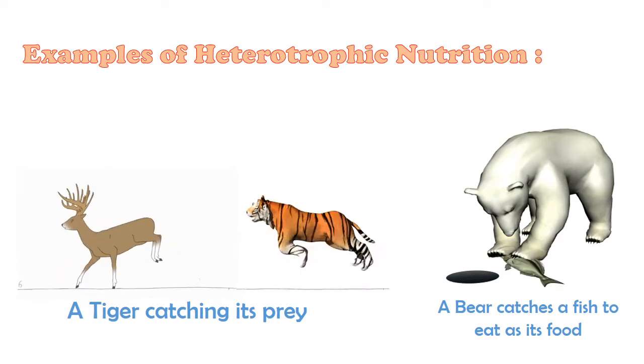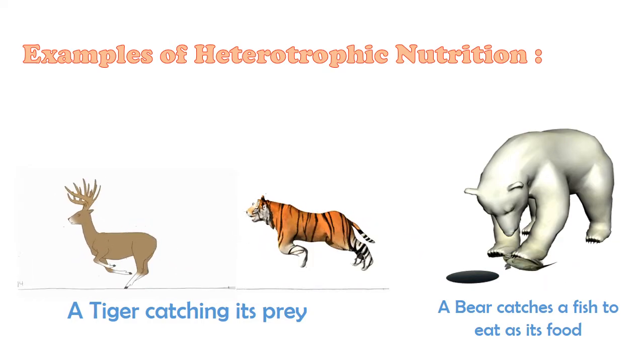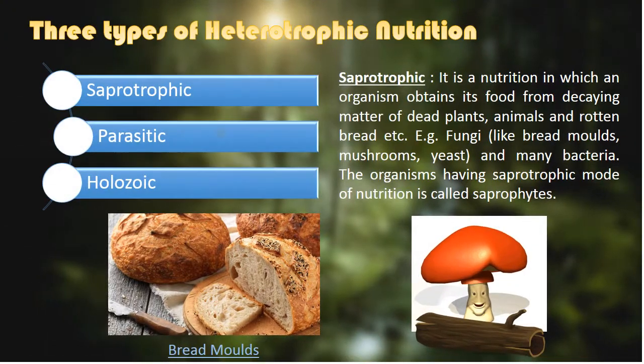Heterotrophic mode of nutrition is of three types: saprophytic, parasitic, and holozoic. Clear? What is saprophytic? It is that mode of nutrition in which organisms get their food from dead and decaying organic matter. They break down the food material outside their body and then absorb it. They are known as saprophytes. Examples: mushroom, bread molds, yeast, and some bacteria. This comes under saprophytic.